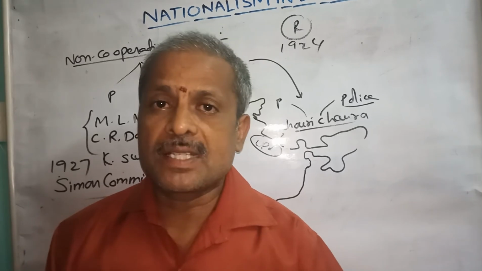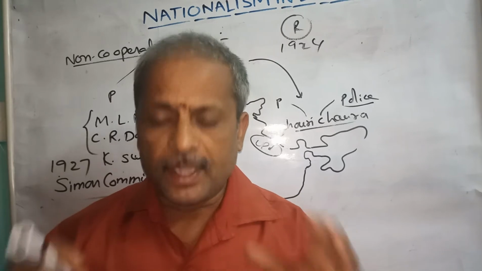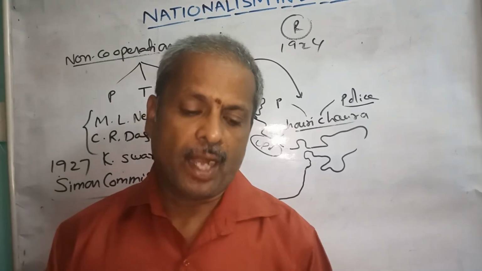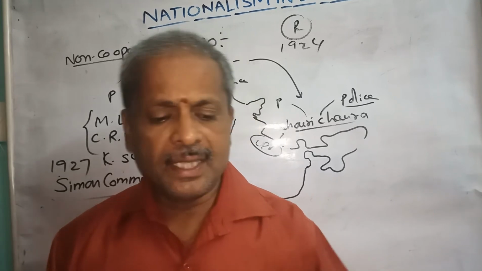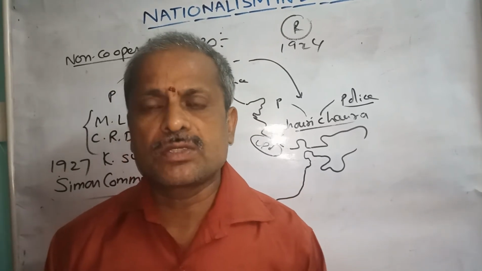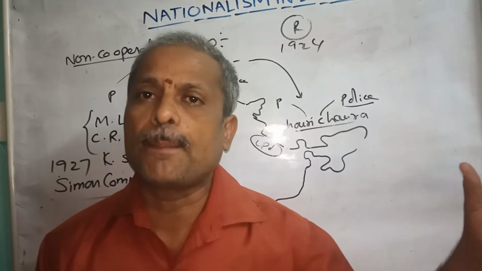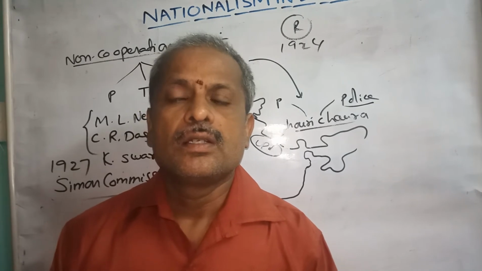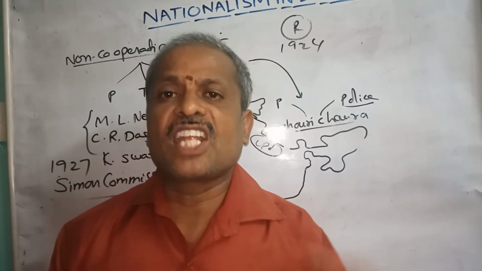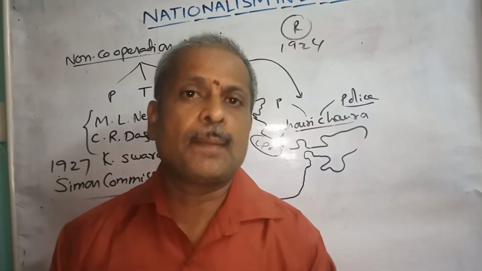When the commission members landed at Lahore, many thousands of representatives and INC leaders and a number of revolutionaries from Punjab, Maharashtra and the remaining parts of India went there to express their resentment against the Simon Commission.